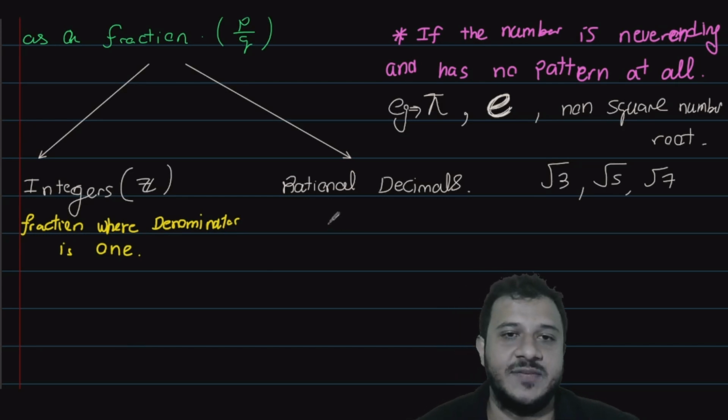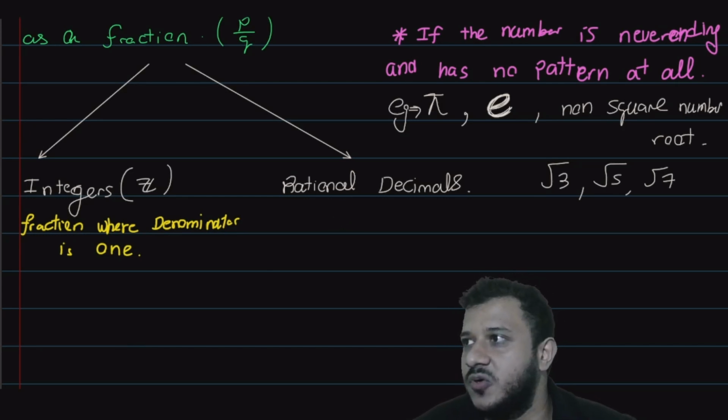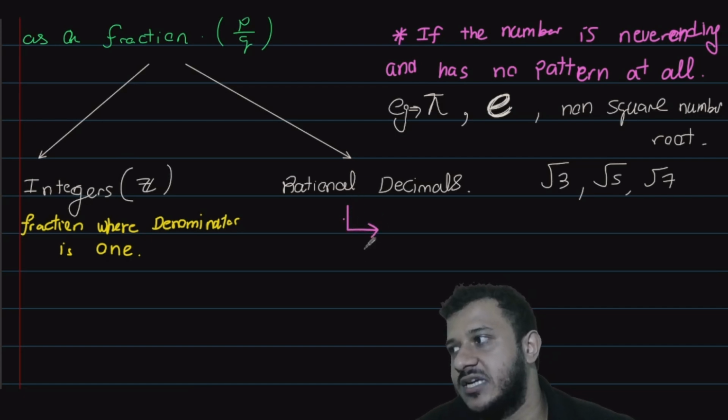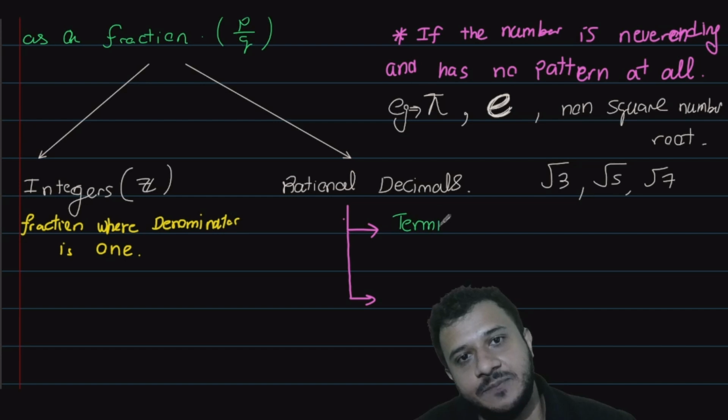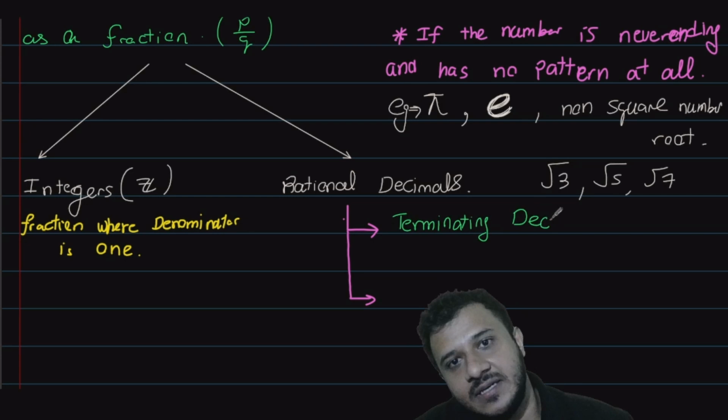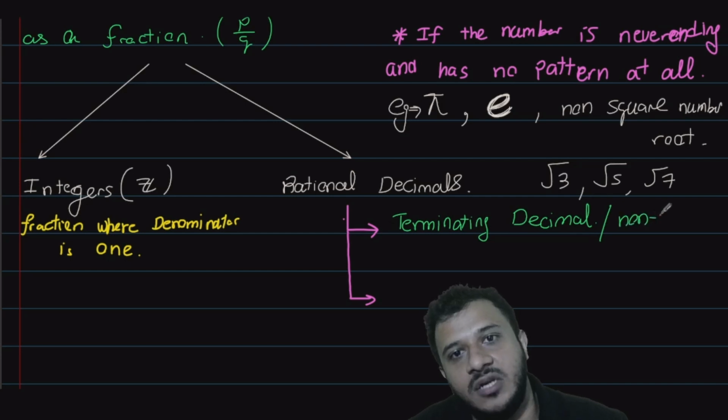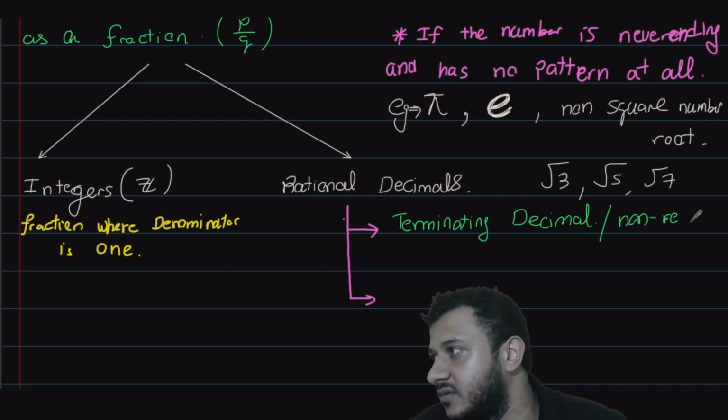Yeah, the rational decimals are just normal decimals. Those normal decimals are also put there. A non-decimal number is an integer. A decimal number goes under rational as well. The first one is terminating decimals, or some people call it non-reoccurring, which is a very bad way to say it.